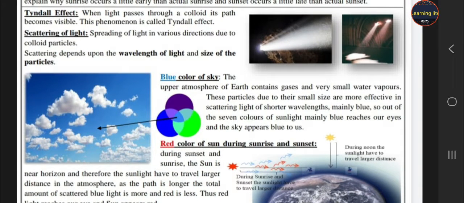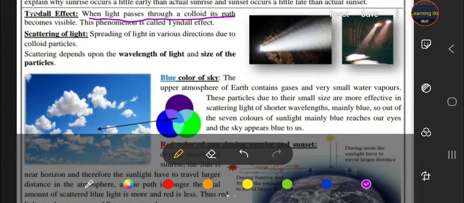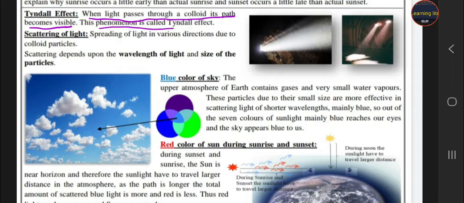The next phenomenon is the Tyndall effect. What is the Tyndall effect? Whenever light passes through a colloid, its path becomes visible. So students, when light passes through a colloid, the particles of the colloid scatter the light, and this is called the Tyndall effect. And what is scattering? Scattering means spreading of light in different directions by the colloid particles. You can also see the pictures given on your right hand side.